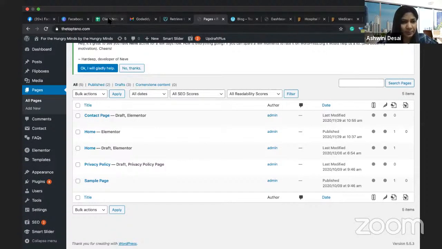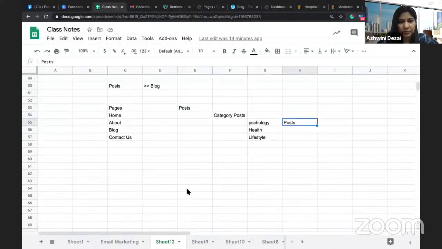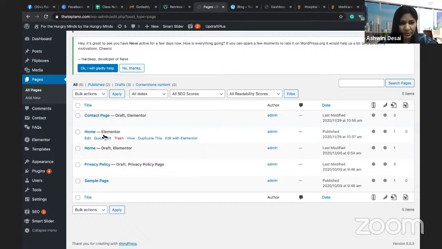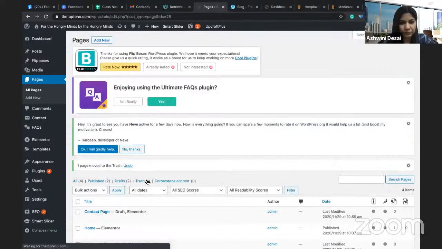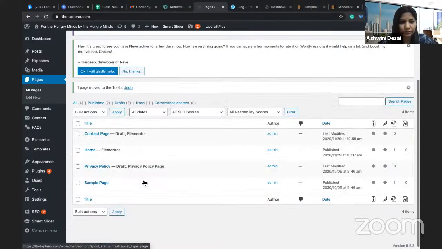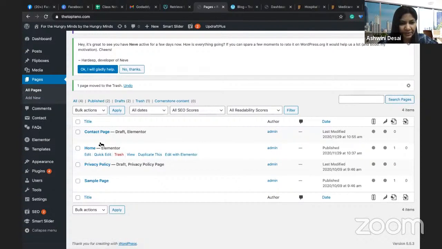As per our plan, we require home, about, blog, and contact us. So I'll first go and add the pages. Home is already there. This is an extra one we just created for the demo, so I'm just trashing it off. So it came in the trash section. Now home is already there. Contact page is also already there. I need an about, so I'm adding new.